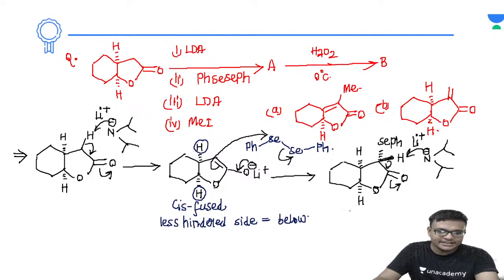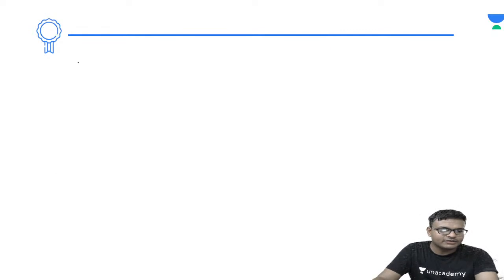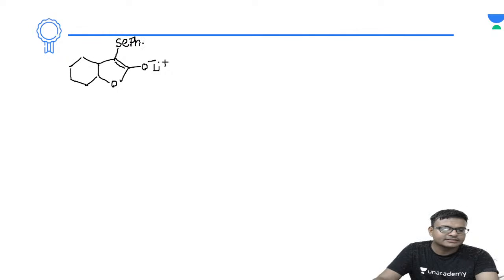This will be forming, again the enolate formation takes place. Now as soon as the enolate will be forming, जब भी enolate बन जाएगा ना, this will be leading to the formation of sp2 center. This one is the O minus Li positive. Now here is the ACPH is remaining as it is, and the stereochemistry of the hydrogens are same. Okay, how below the plane is less hindered side? Okay, देखो पांडा,